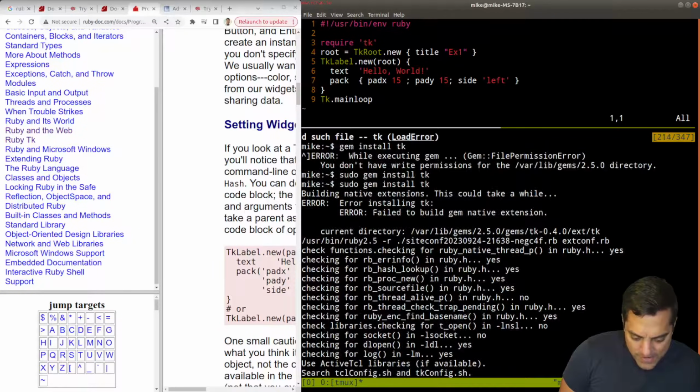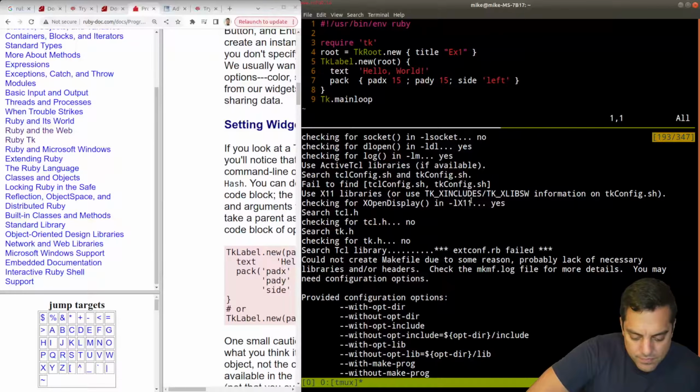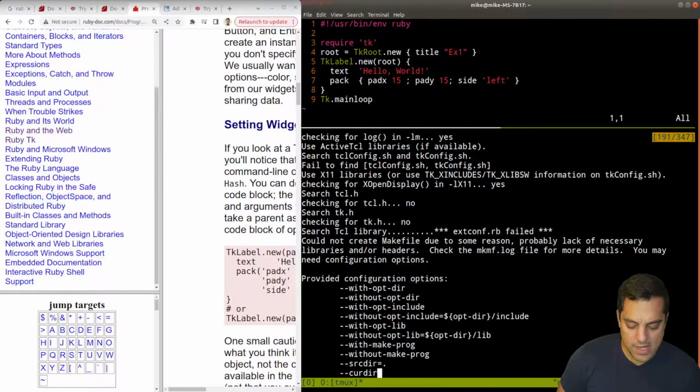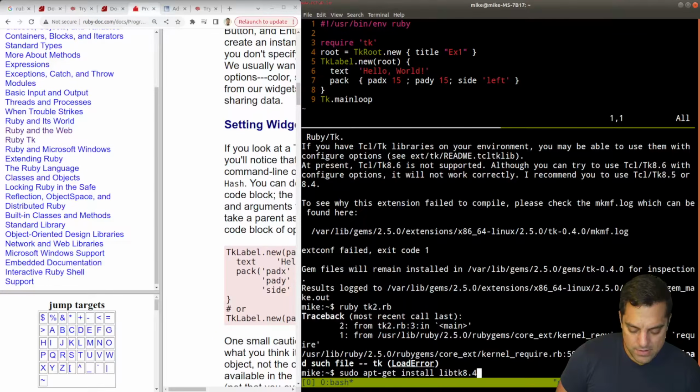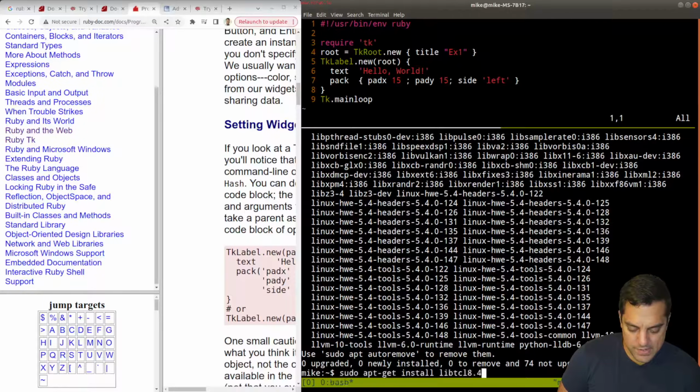Let's see what we found. Error installing tk. Failed to build native extension. Okay, let's see what it failed on. We've got X11. Search for Tcl library seemed to have failed here. So maybe I just installed tk, but not Tcl. Let's see, is there an equivalent? Oh, it says it's already installed.